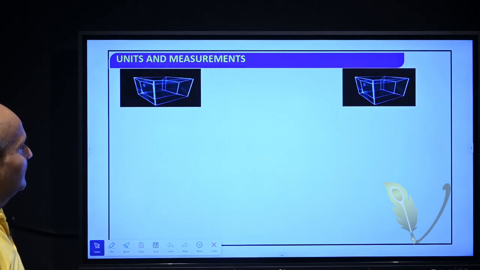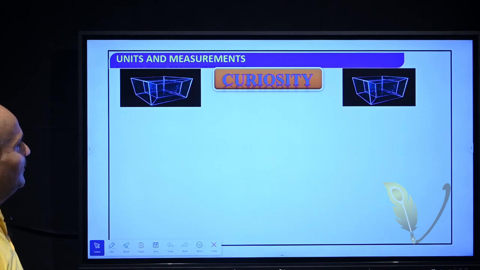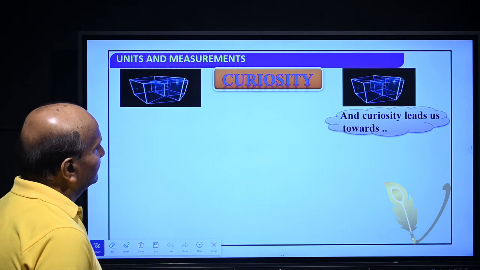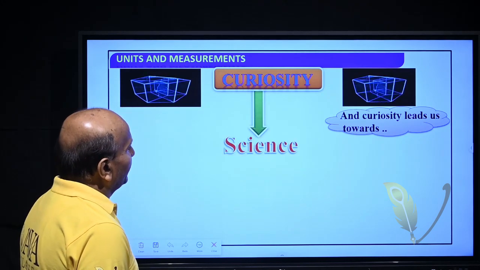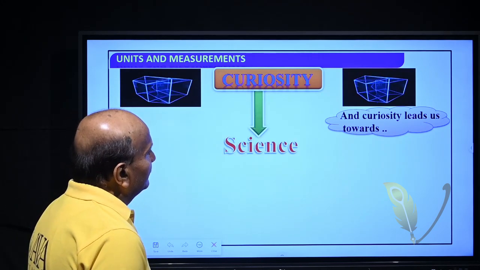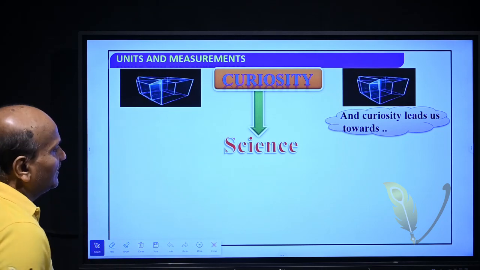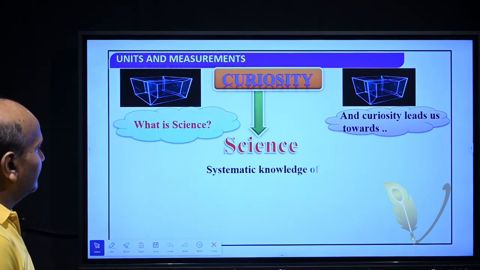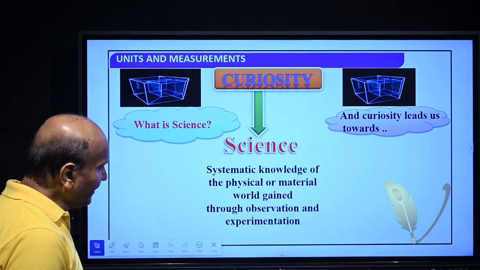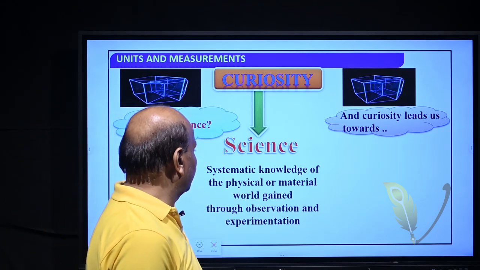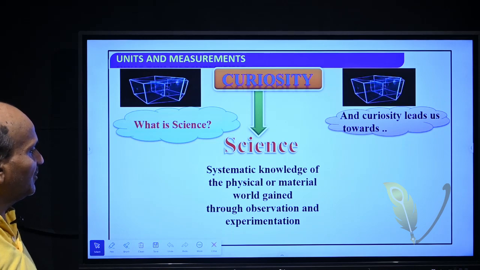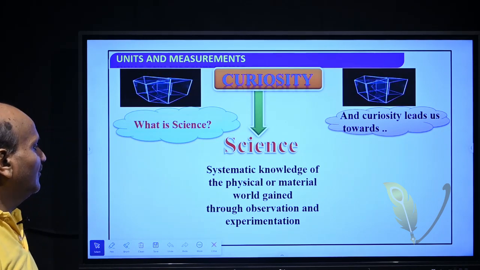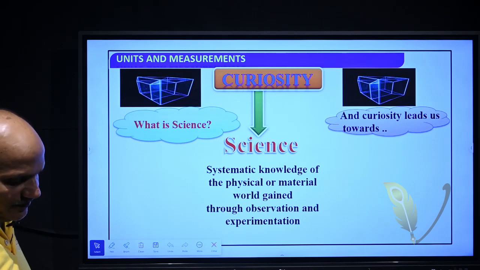This curiosity leads us towards science. So what is science? Science is the systematic gain in knowledge by knowing the process of learning the physical or material world, gained through observation and experiment.